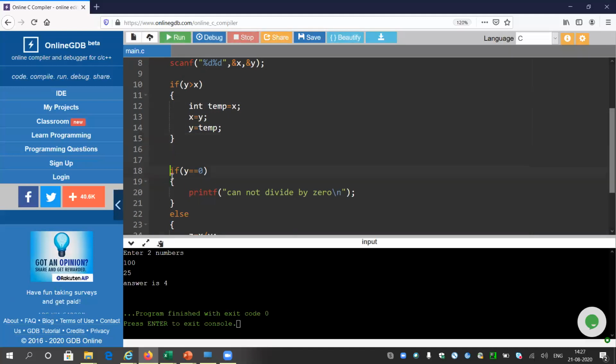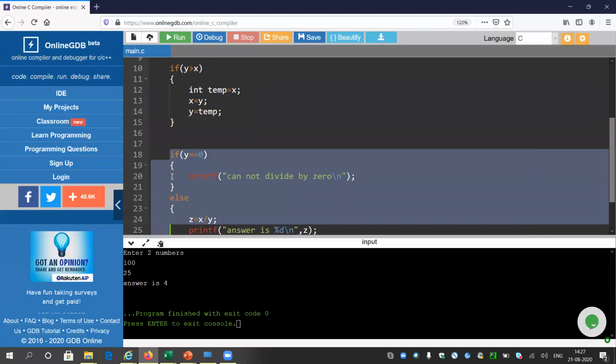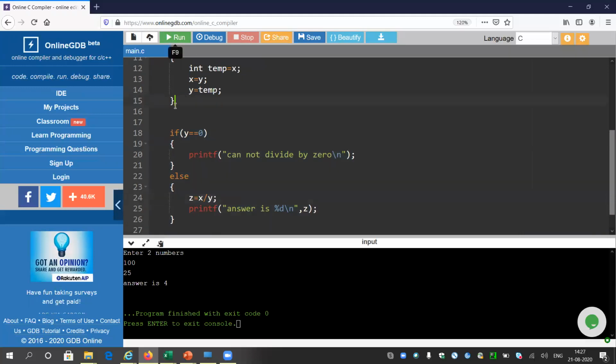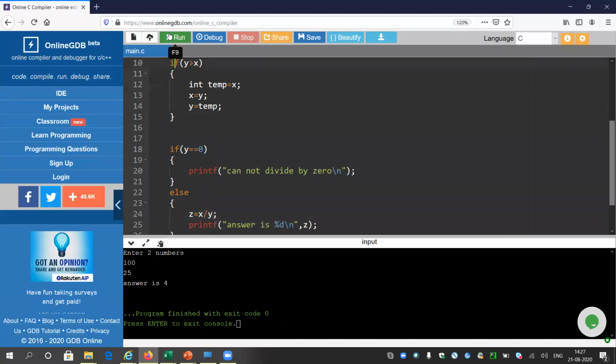It will check if the value of y is 0. The answer is no, the value of y is 25. It will simply print the result. Okay, so two learnings from here. Let me first give another set of numbers for 0. I should run all the conditions and check that everything is all right or not. So it is 0 and it is giving "cannot divide by 0".